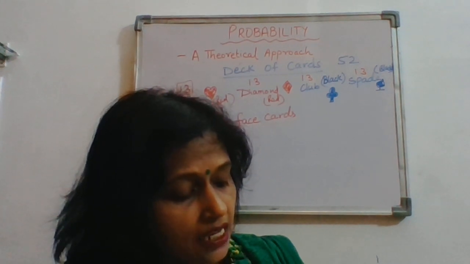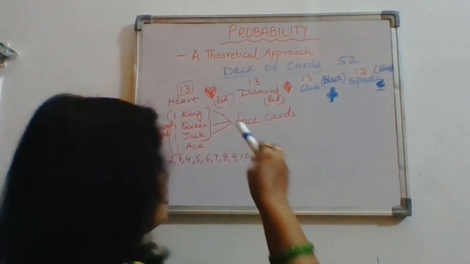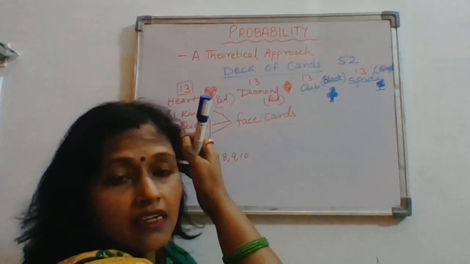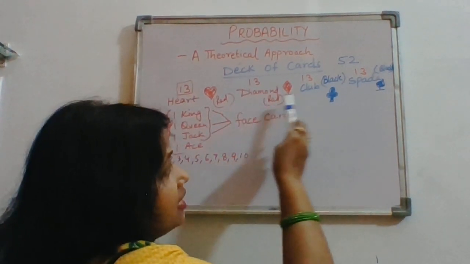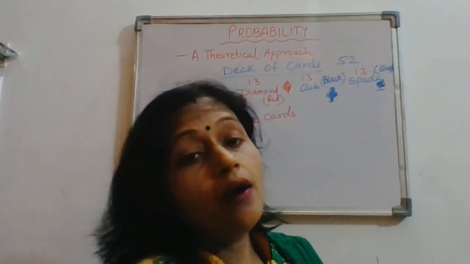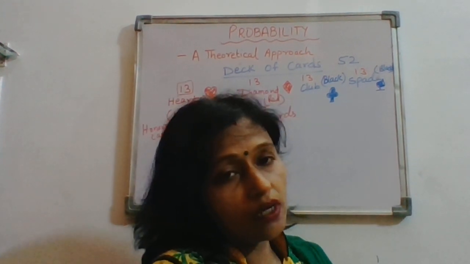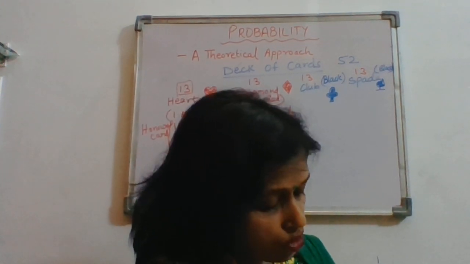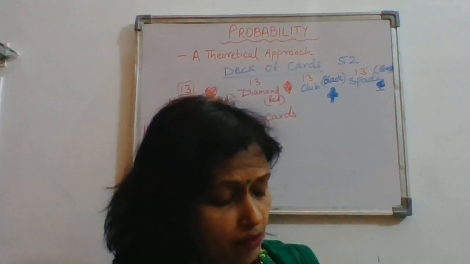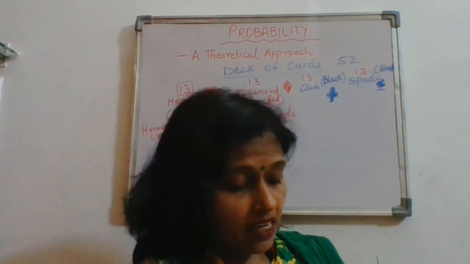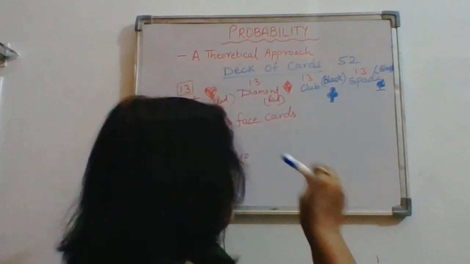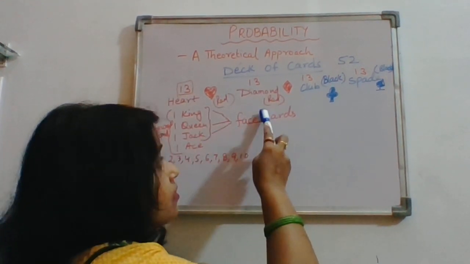Now second is a face card. Now face cards, in each suit we will have 3: king, queen and jack. These are the face cards. And in each suit we will have 3, so 3 fours are 12. So 12 will be your favorable outcome, and total possible outcome is 52. So 12 by 52, write it in the simplest form. That will be the probability of the face card. Now the probability of a red face card. We have only 3 here, 3.